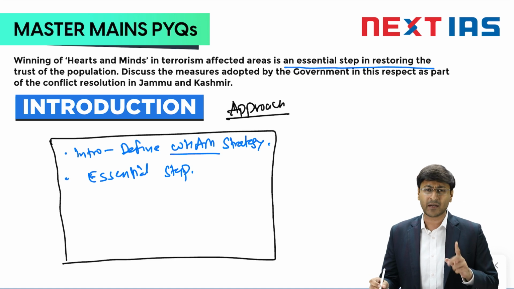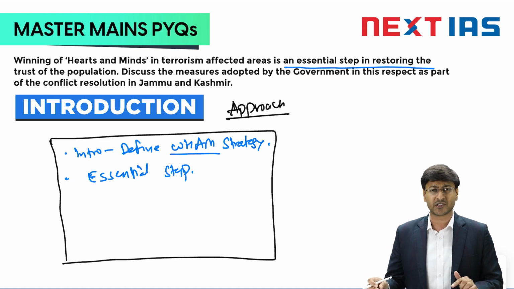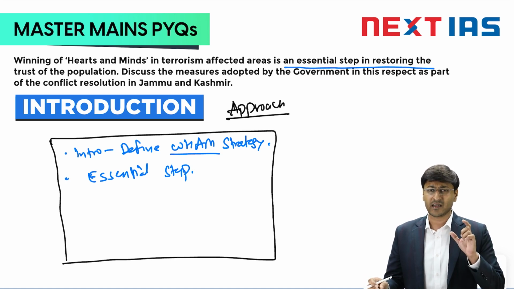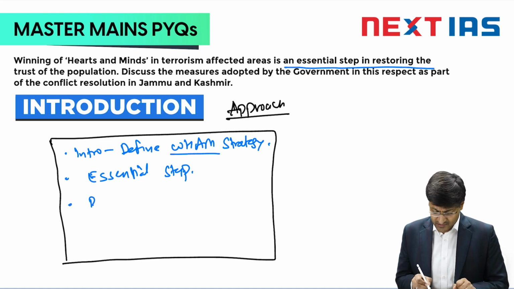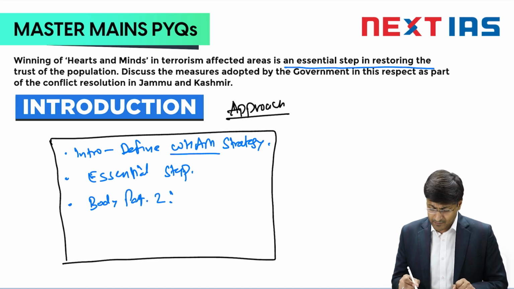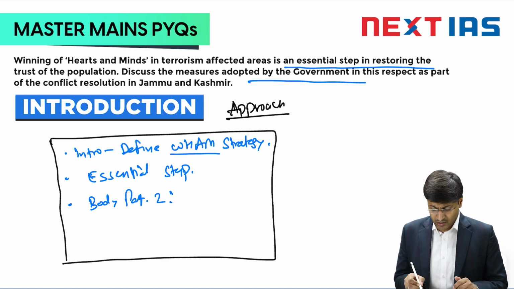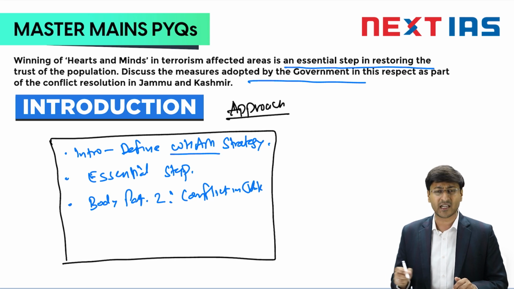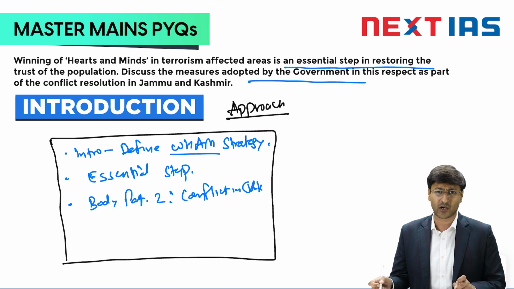If you see, the question can be divided into 2 broad statements. The first statement is a very broad one, whereas the second statement of the question has narrowed the demand of the question to Jammu and Kashmir. So my third part of the question, that is my body part 2, will be that before highlighting the measures adopted by the government, we will have to discuss the conflict in Jammu and Kashmir. Though this is not the explicit demand of the question, but before highlighting the measures taken, we will have to briefly discuss the conflict also.